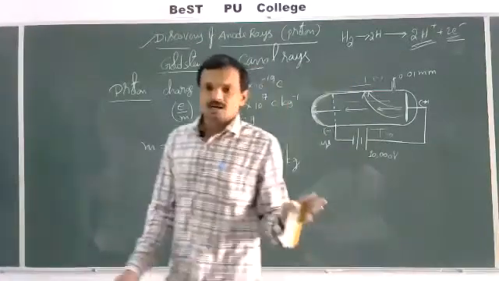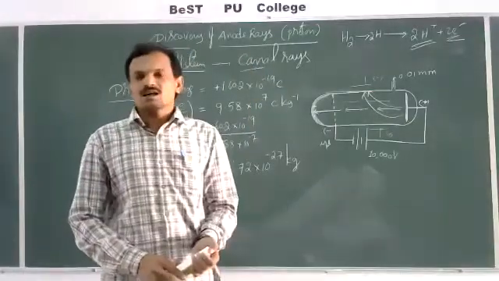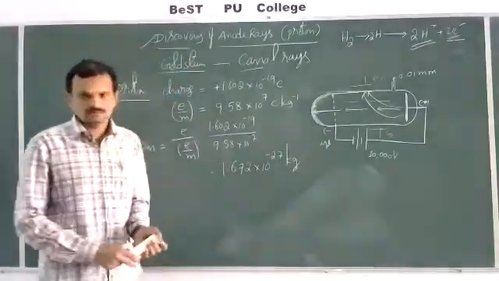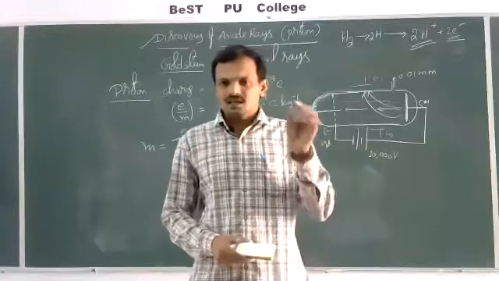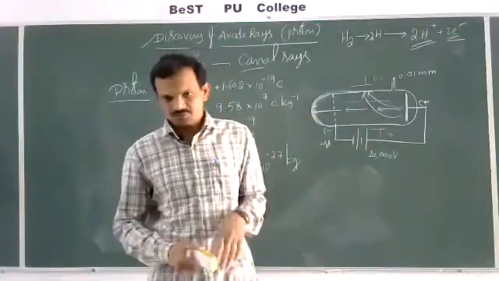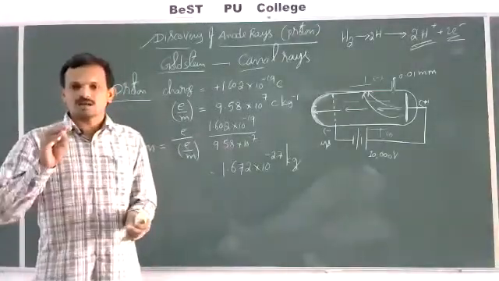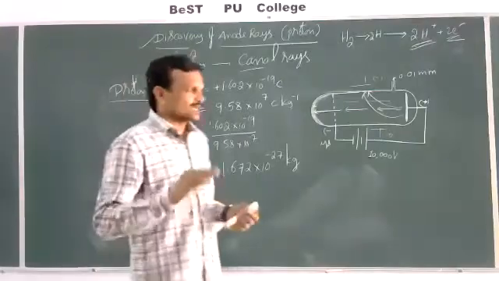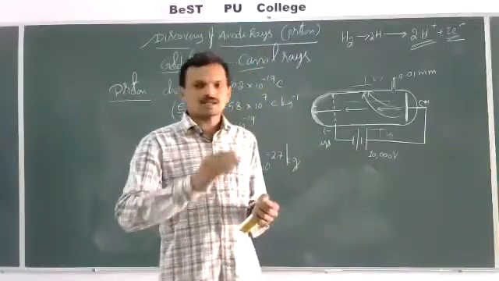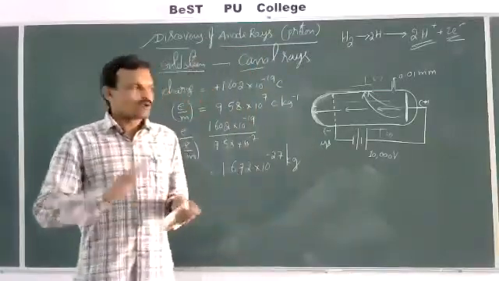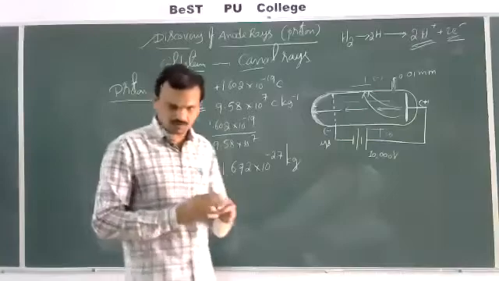Okay. So this is regarding the discovery of electrons by J.J. Thomson, and protons, that is canal rays, by Goldstein. Now we come to know that the atom consists of electrons as well as protons. The number of electrons present in an atom is equal to its atomic number. Since electron mass is very much less as compared to proton mass, we can neglect the mass of the electrons. So the mass of an atom means the mass of the protons present in the atom.